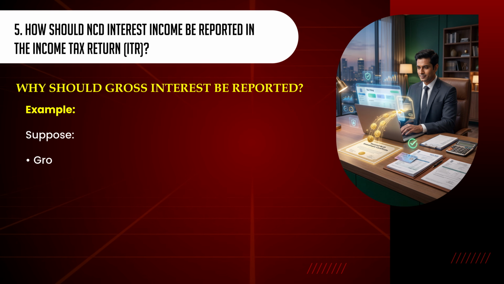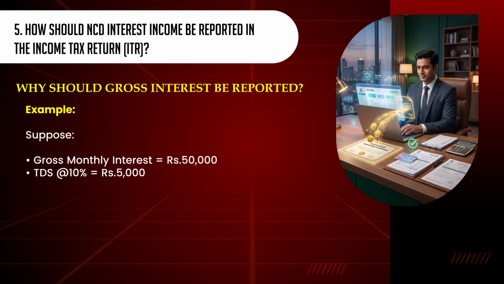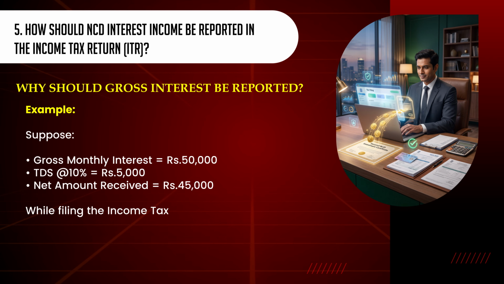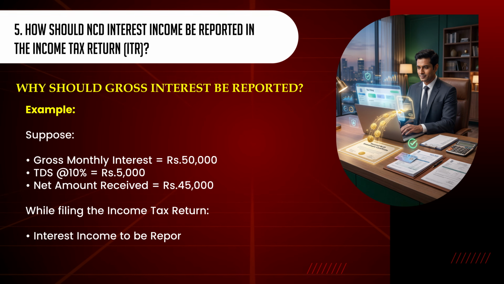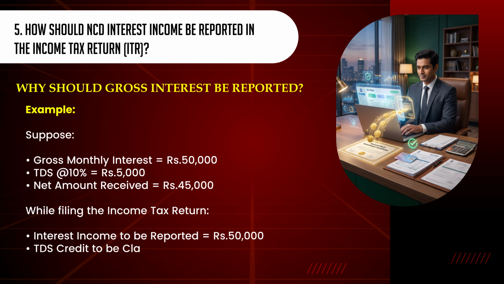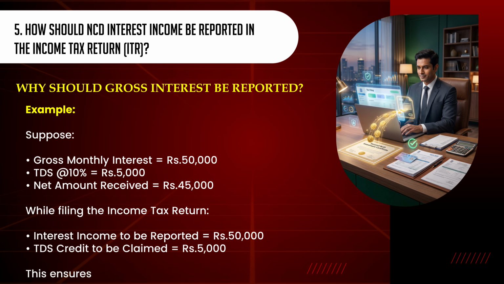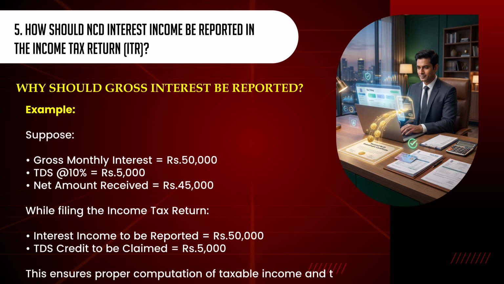Example: suppose gross monthly interest 50,000 rupees, TDS at 10% 5,000 rupees, net amount received 45,000 rupees. While filing the income tax return, interest income to be reported 50,000 rupees, TDS credit to be claimed 5,000 rupees. This ensures proper computation of taxable income and tax credit.